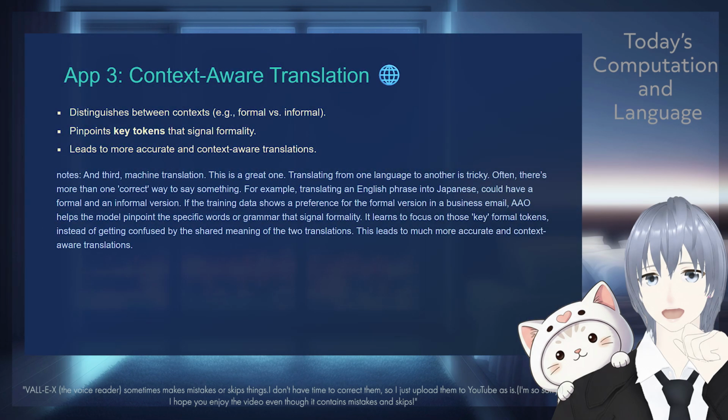And third, machine translation. This is a great one. Translating from one language to another is tricky, because there's often more than one correct way to say something. For example, translating an English phrase into Japanese can have a formal or a more casual version. If the training data shows a preference for the formal version in a business email, AAO helps the model pinpoint the specific words or grammar that signal formality, and learns to focus on those key formal tokens instead of getting confused by the shared meaning of the two translations. This leads to much more accurate and context-aware translations.